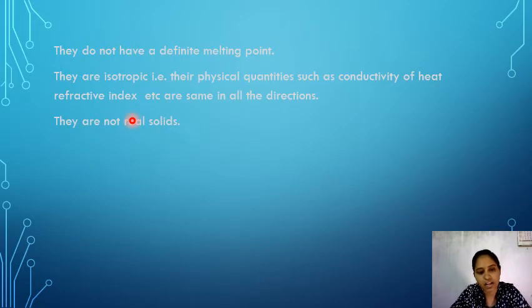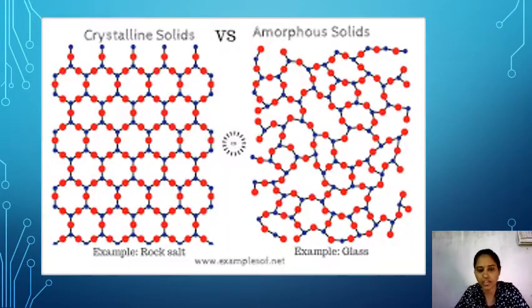Crystalline solids are the real solids. Based on the arrangement of atoms, solids are classified into two types, crystalline solids and amorphous solids. Crystalline solids have a fixed geometrical shape, while amorphous solids do not have any fixed shape.